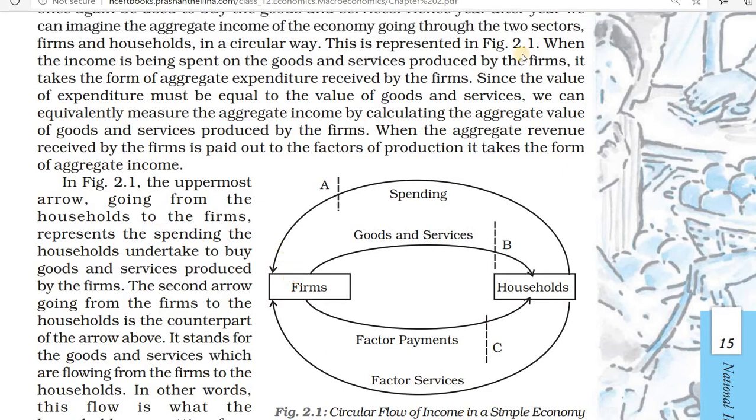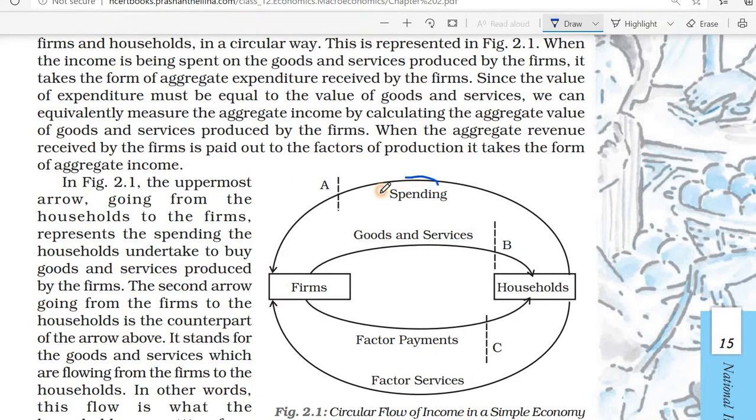Here you can see spending. Households give factors of service, meaning labor services, to firms. Then it is a circular flow.